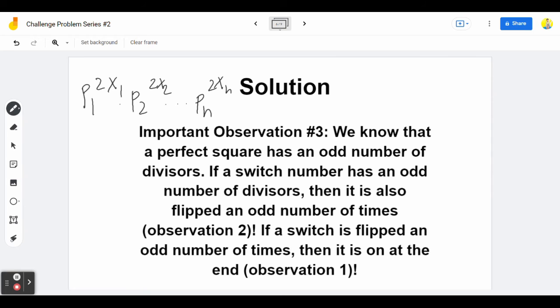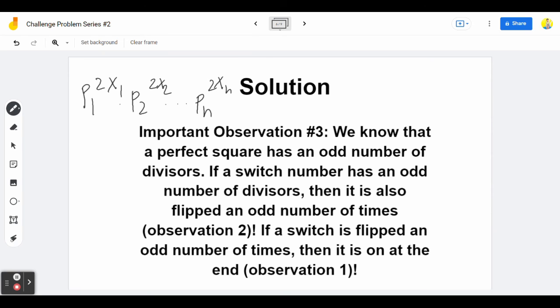Well, if you think about it, the number of divisors of this number, or perfect square, is 2x1 plus 1 times 2x2 plus 1 on and on to 2xn plus 1, all multiplied together. And this number would be odd. It's a bunch of odd numbers multiplied together. But why is it that expression?